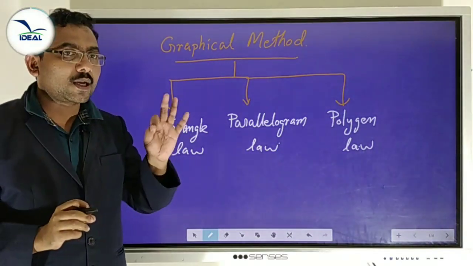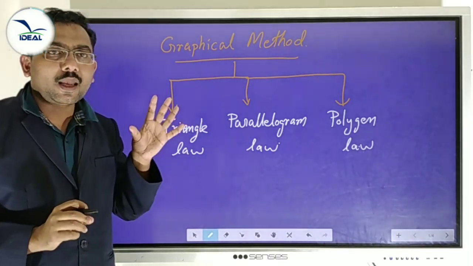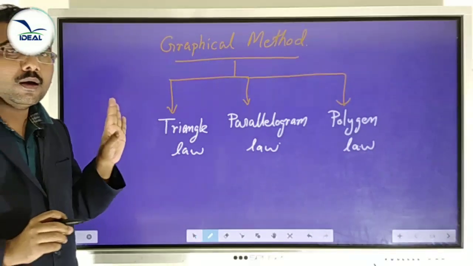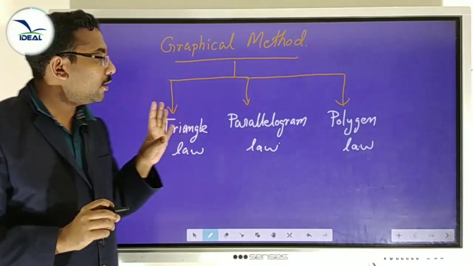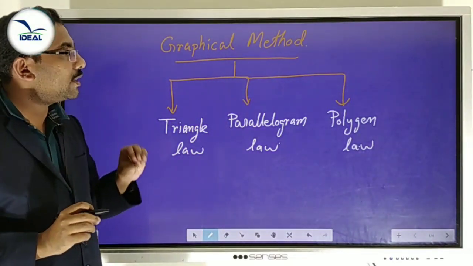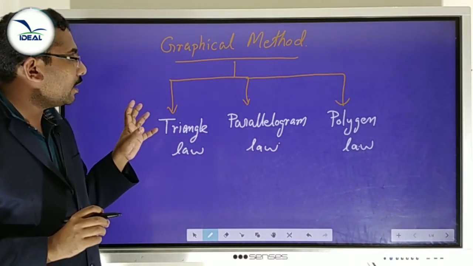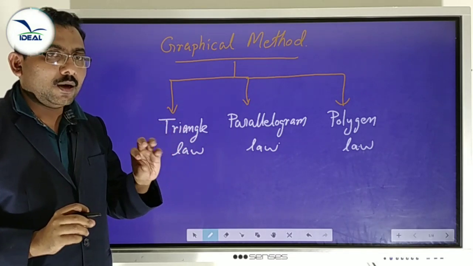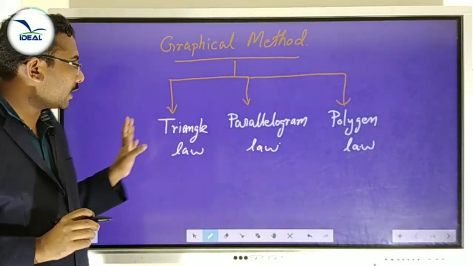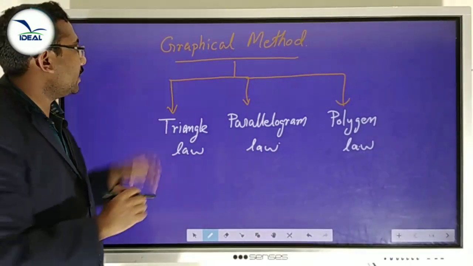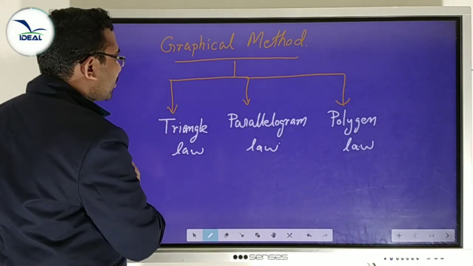The magnitude is represented by the length of the line, and the arrowhead represents the direction of the vector. Using this vector diagram, we can calculate the result, how to add, how to subtract, like that. It's called graphical method.